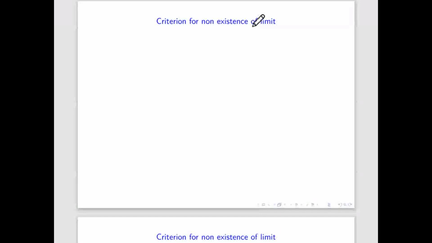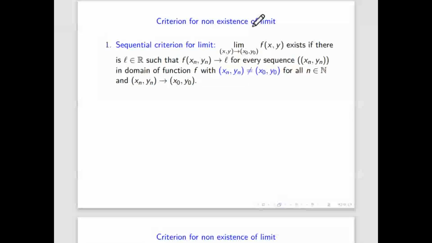If the limit doesn't exist, there are three methods. The first method is the sequential criteria. Like two different sequences you consider, xn and yn, going to x0 comma y0, and its limit is the same number for all sequences. Then we'll say that the limit exists.